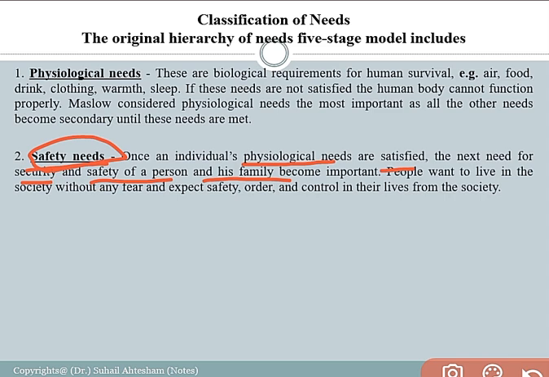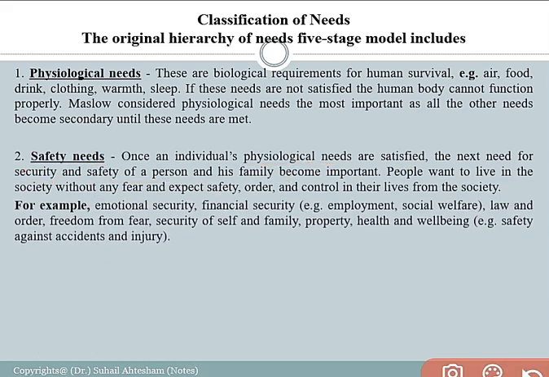It is also related to people wanting to live in the society without any fear. They expect safety, and they expect order and control in their lives from the society. For example, there must be emotional security of the individual and the family in the society, so there must be emotional stability.